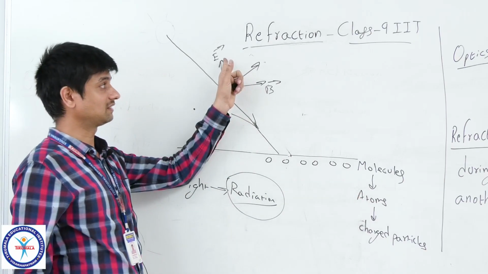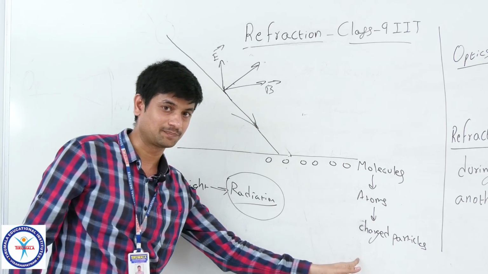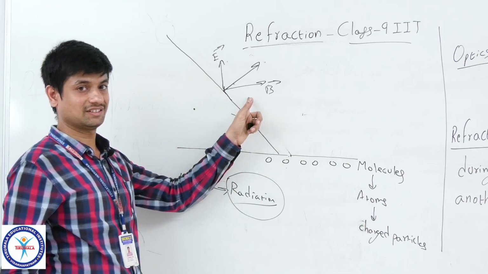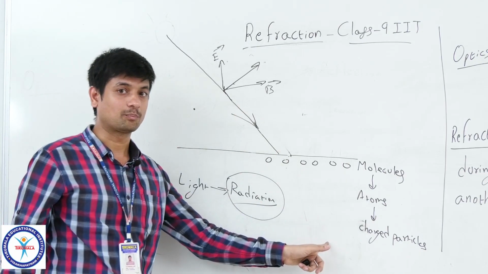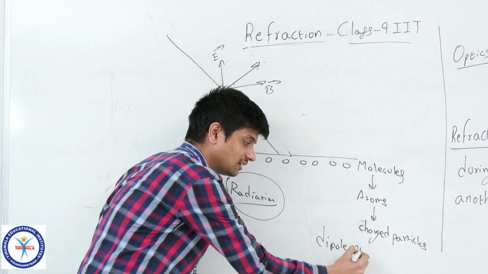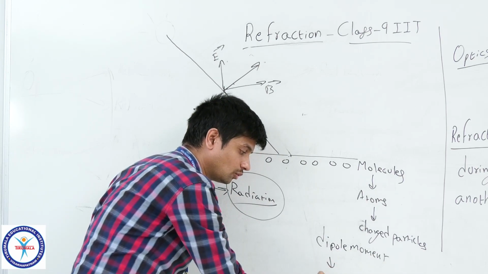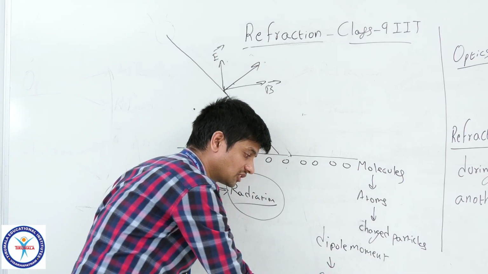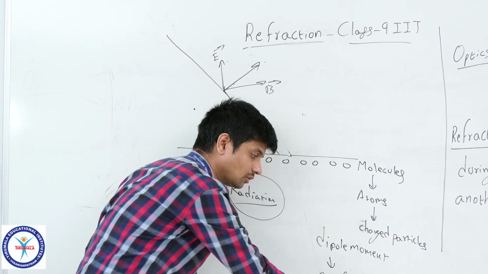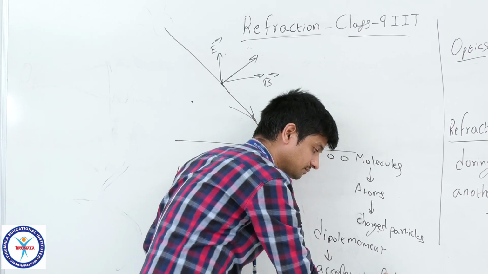But whenever the light interacts with these molecules, atoms and charged particles, this radiation and this radiation provide you a dipole moment. What is it called? Dipole moment. So it gives you acceleration of the charged particles.